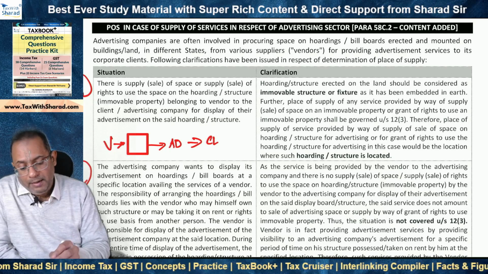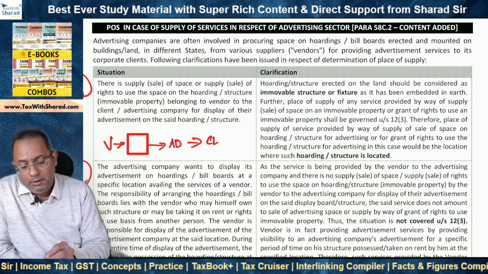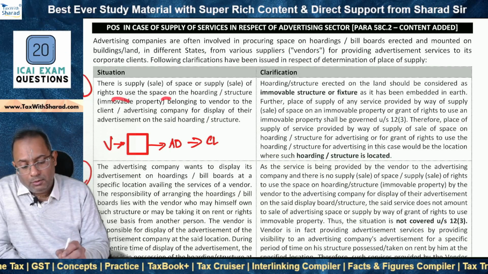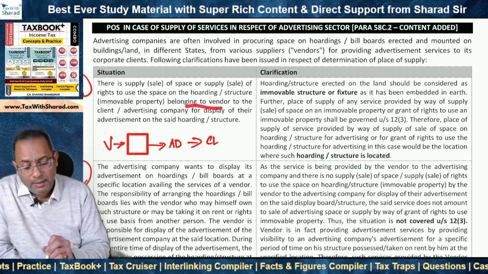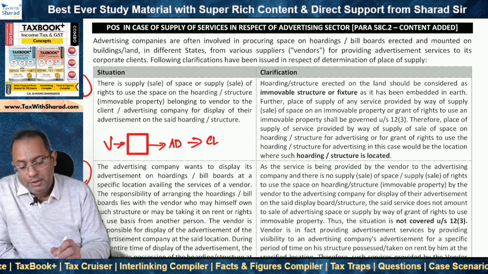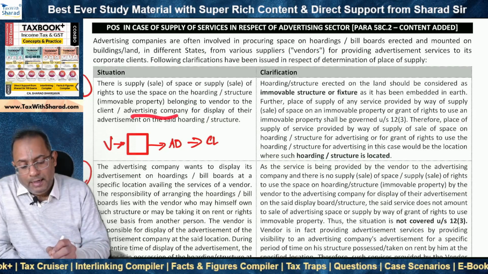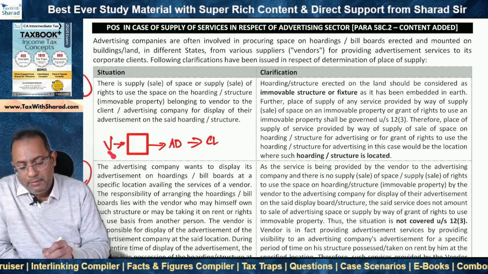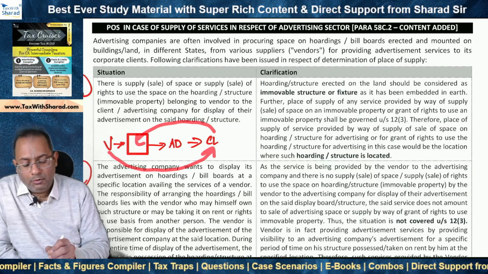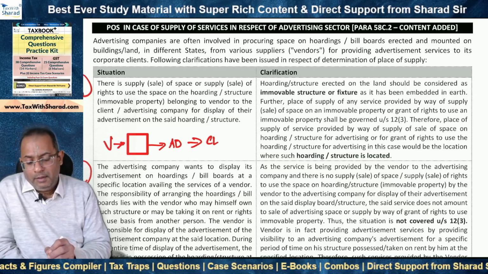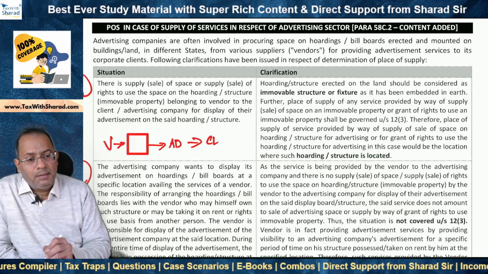It belongs to the vendor. And the supply is to either the advertising company, or the vendor may directly give this to the client, and the client may be in possession or in occupation of this particular immovable property and host its advertisement.